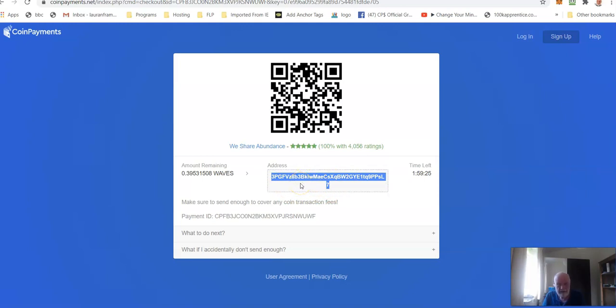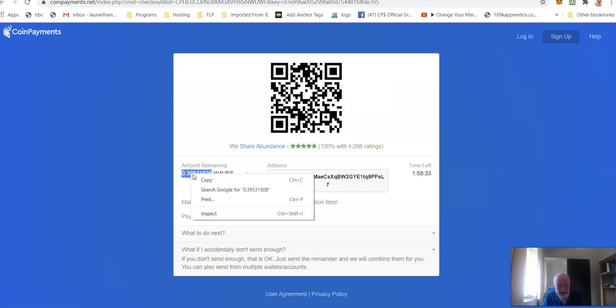If you are technically savvy and know how to use your phone and click on this, you can pay using that, but it's a bit beyond me. What you also want to do is save this, because this is the transaction ID, and that is what we'll need to verify your payment and allocate you with the tokens that you've bought. Okay, so I'm going to show you how to make the payment now. So first of all, I'm going to copy this amount exactly. Make sure that you have that exactly. Otherwise, there's a chance that you could lose your money.